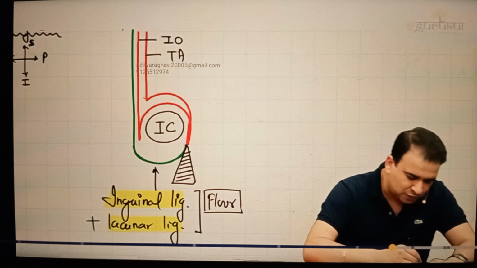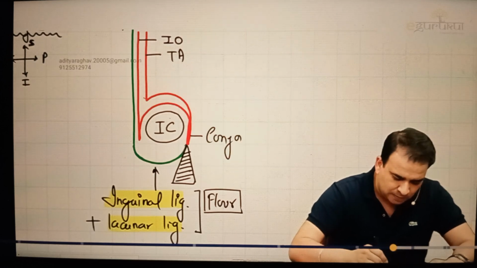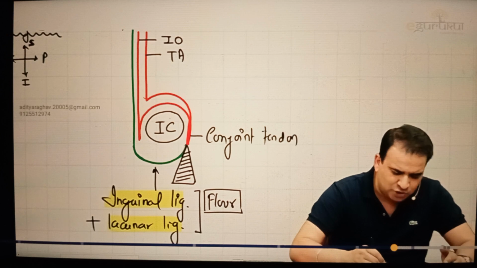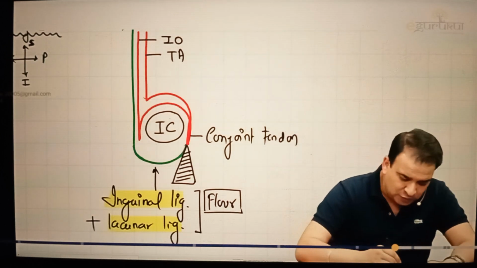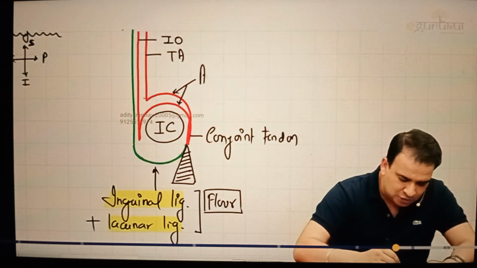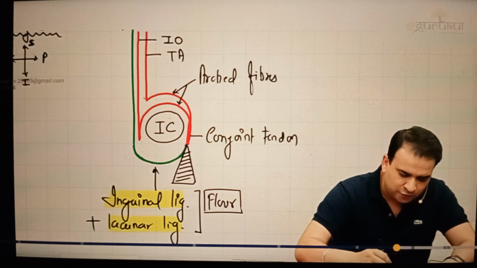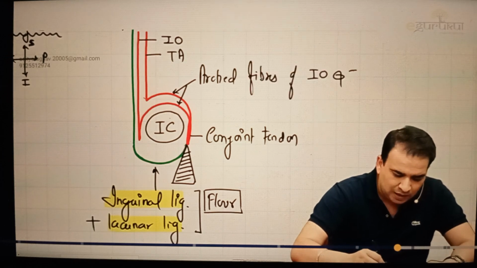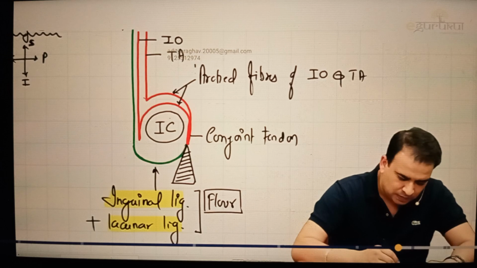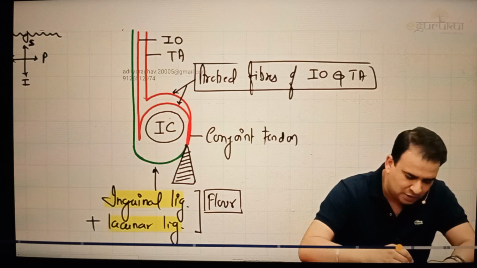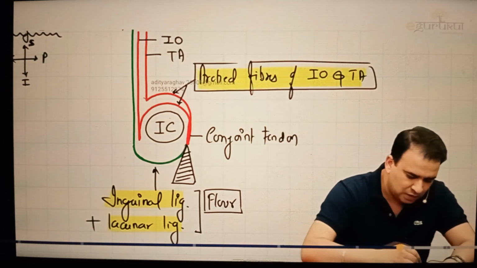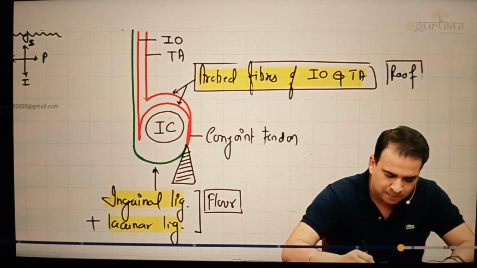And you remember what tendon was that? That was the conjoint tendon. We already know conjoint tendon is in the posterior wall, so we don't have to write it again. Roof is by what? The roof is by these two. That is by the arched fibers of internal oblique and transverse abdominis. These are the structures which are forming the roof of the inguinal canal.